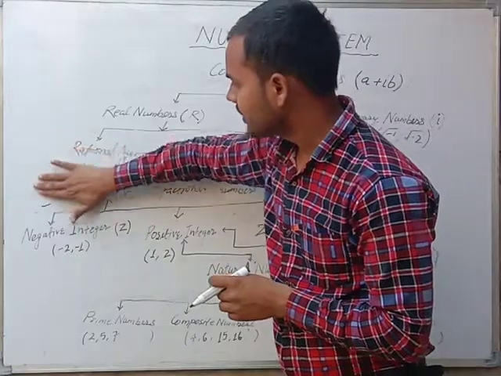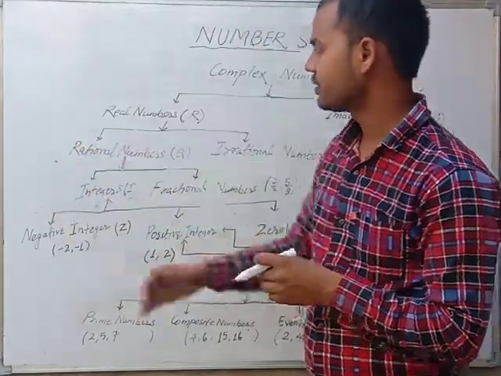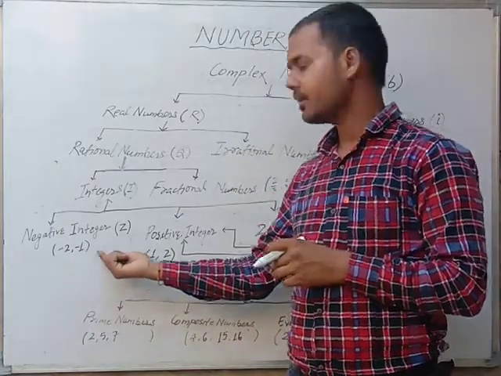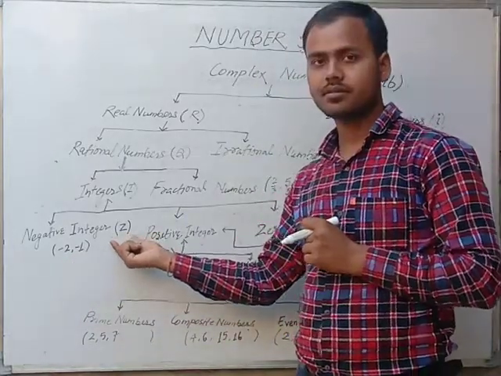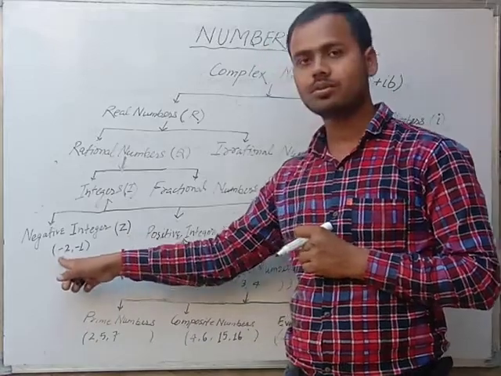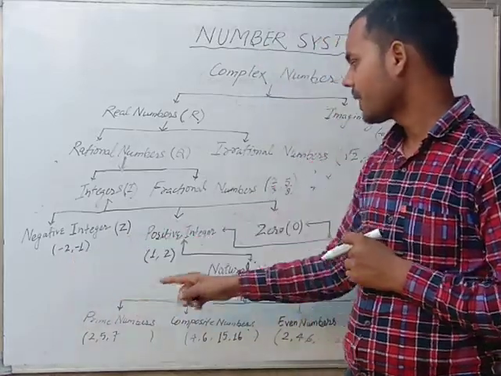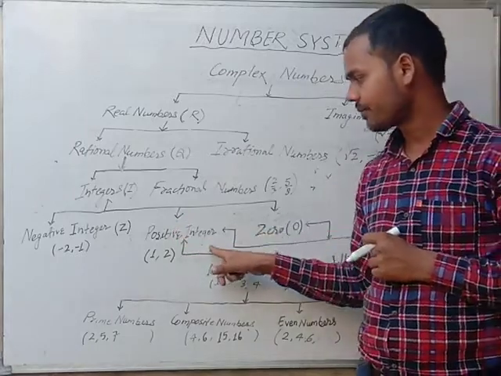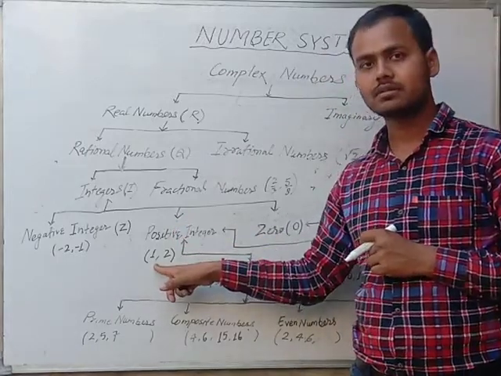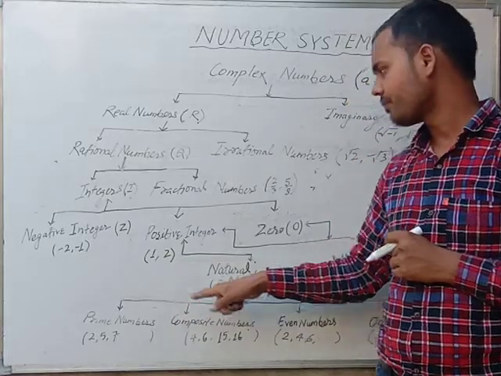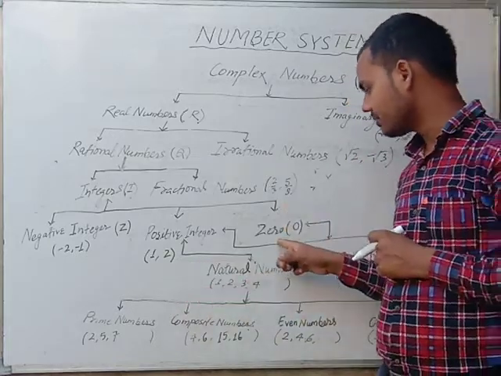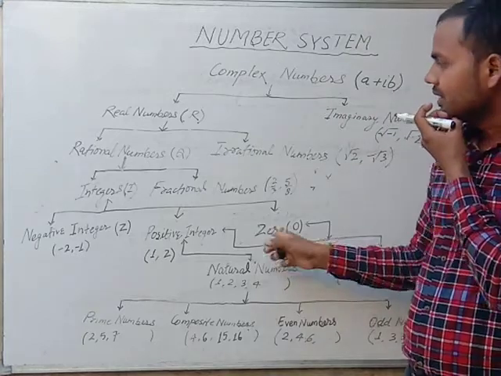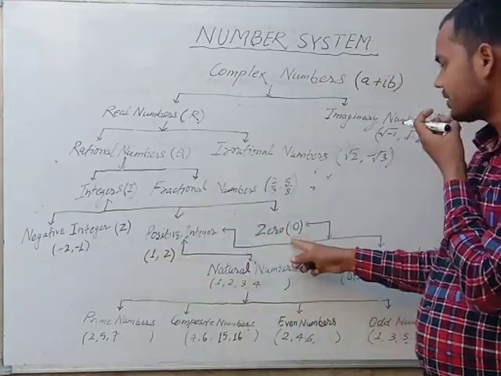Again, integers are divided into three parts. First part is the negative integers, denoted by Z, for example, -2, -1. Second part of the integers is the positive integers, for example, 1, 2. And the third part is 0. It is the third part of the integers.